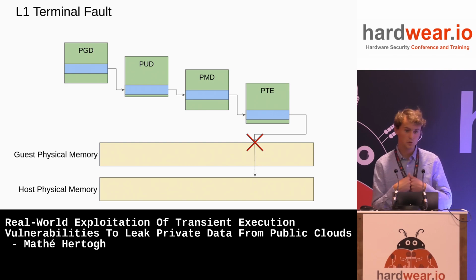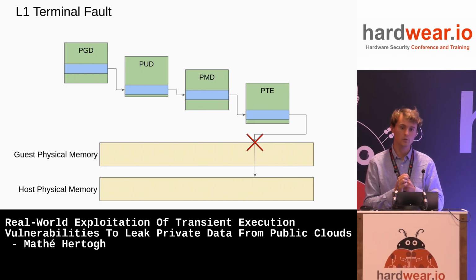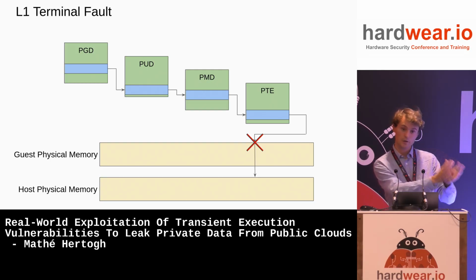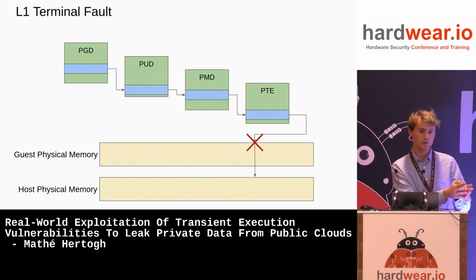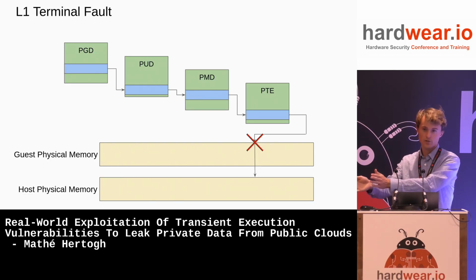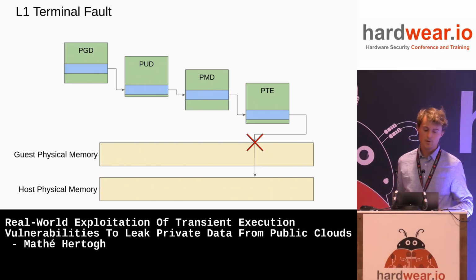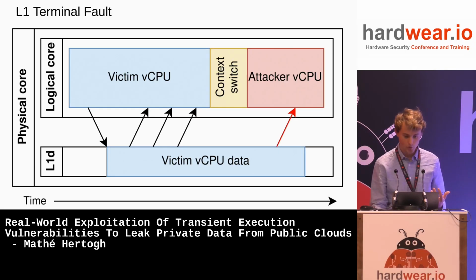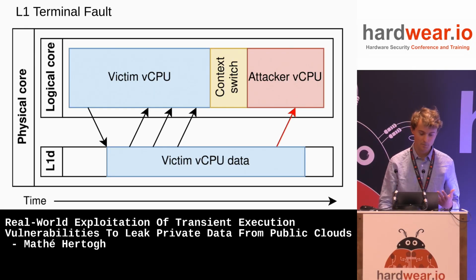I pick a host physical address, I put it in my PTE, I dereference the pointer, and then the CPU will say either nothing, if it's not in the cache, the L1 data cache, or it will give me the data, if it was in the L1 data cache. Now, this is bad. So how would you, for example, exploit this?